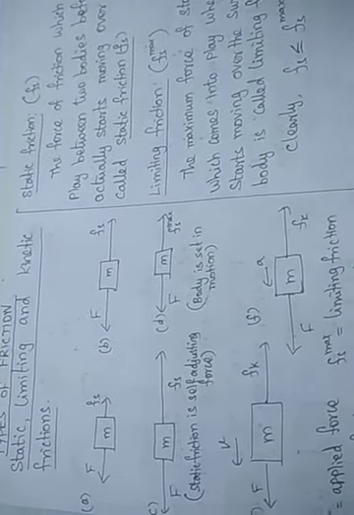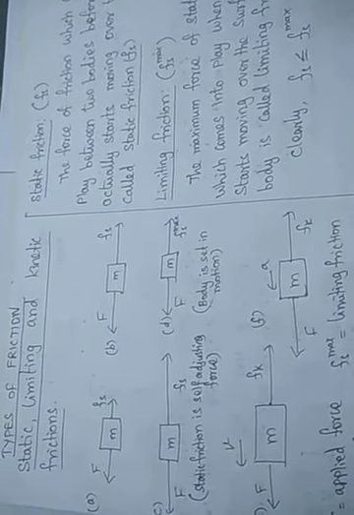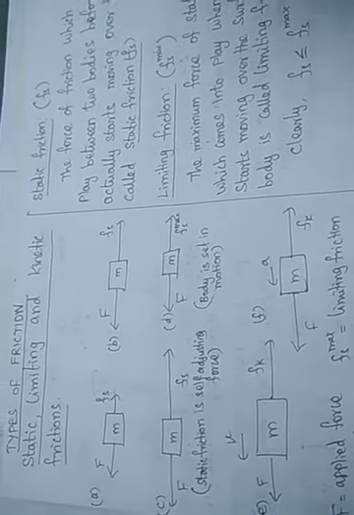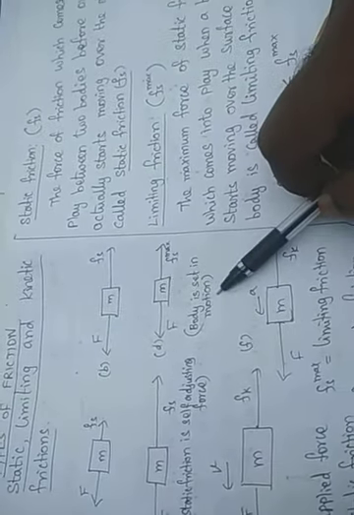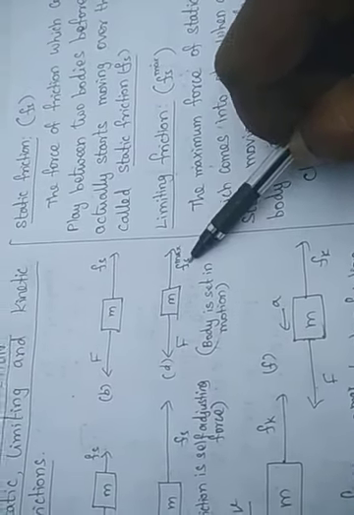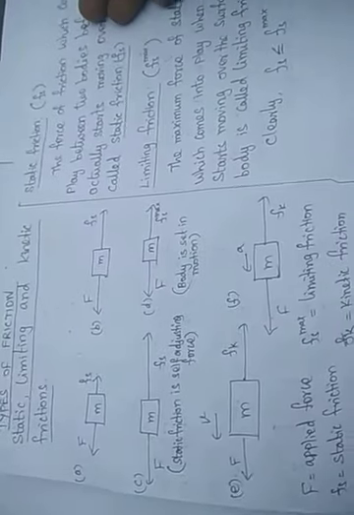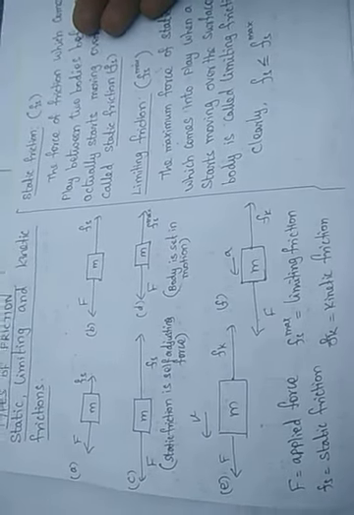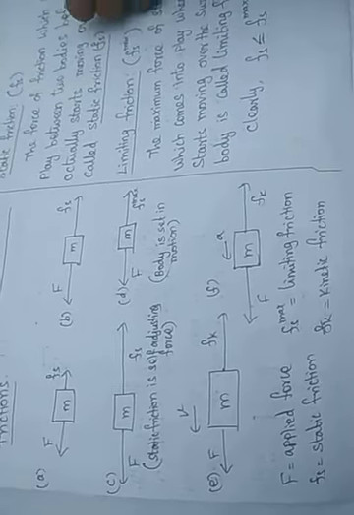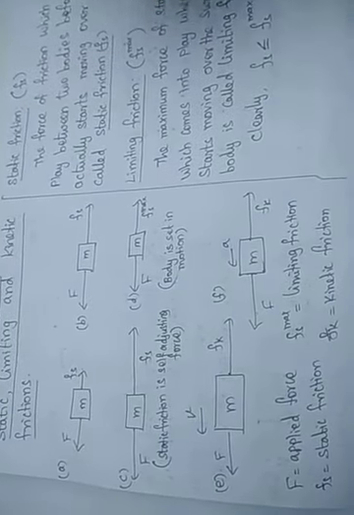But at a particular point, if our applied force is more than enough to move your body, the body is set in motion. At this time, the static friction is maximum, which we can represent as Fs max. After moving, we feel that it is very easy to move compared to starting the motion. Whenever you want to push or pull a body, it is very hard to move, but once it starts to move, it is easy for us to keep it in motion.